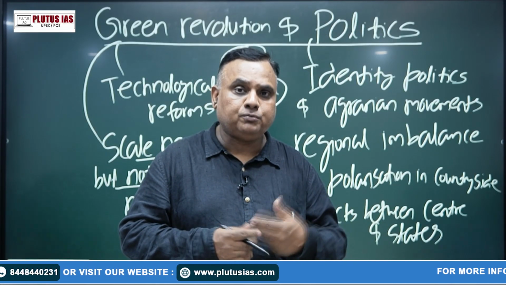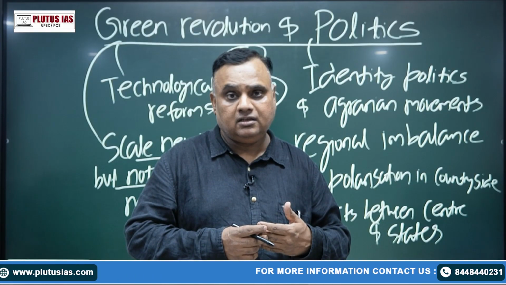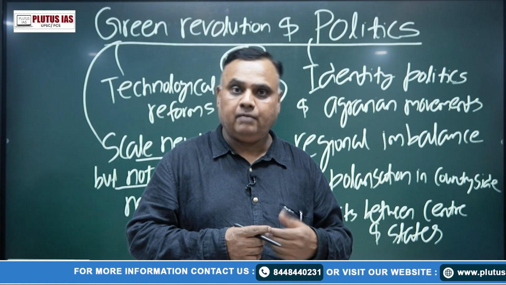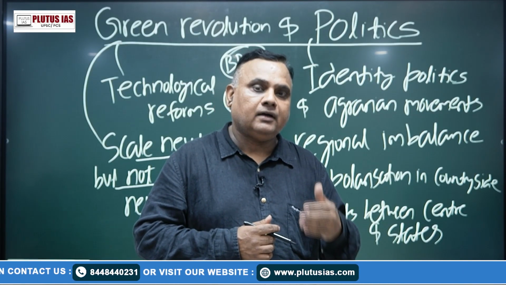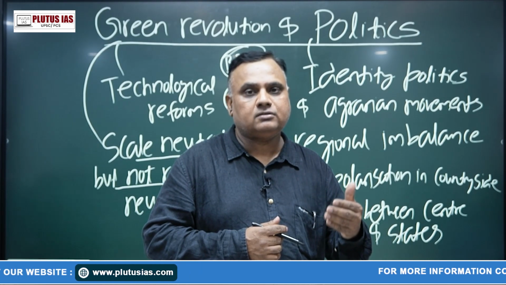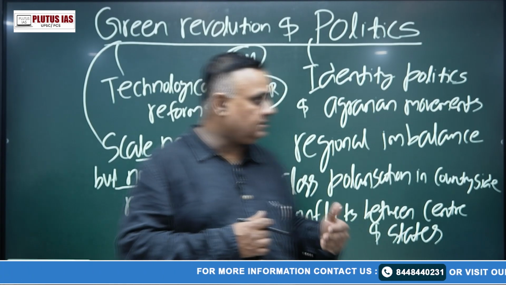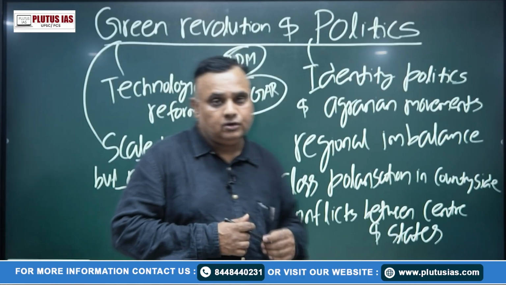Three perennial problems of our agriculture sector are monsoon, market and middlemen. So the income of peasants and returns are less. So this is the reason why we had to change this.